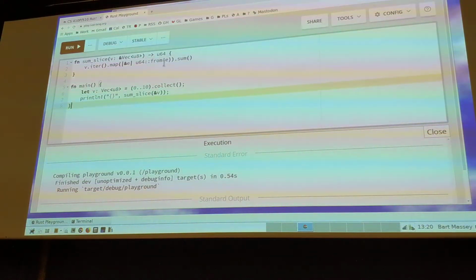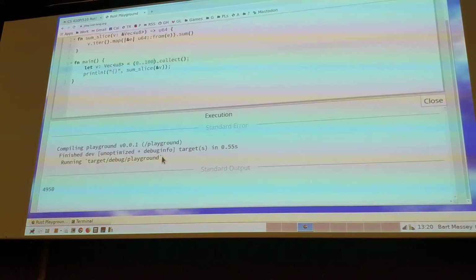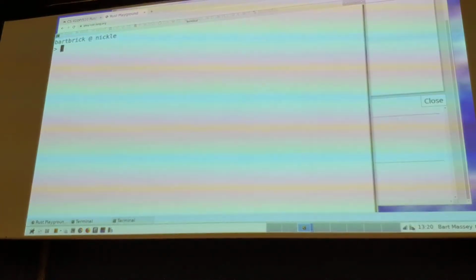And like we said, because U8s, we might want to run a better test than that. So let's do the sum of the numbers from 0 to 100. And that will give us a number bigger than 256, which is good. And what number should it give us? Somebody tell me quick, what should be the sum of the numbers from 0 to 100? Should be 50-50, I think. Yeah. Oh wait, is it doing 0 to 99? There we go.